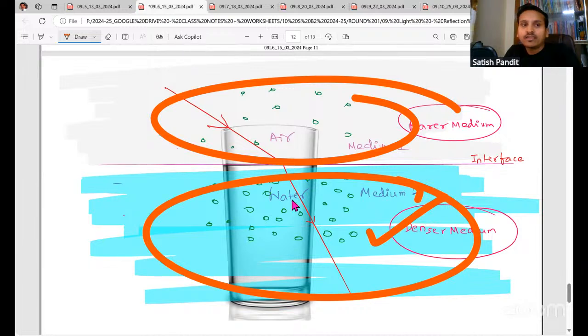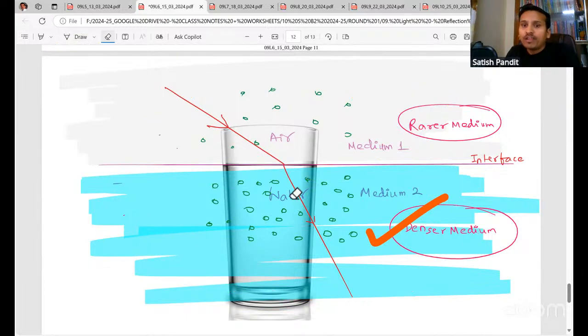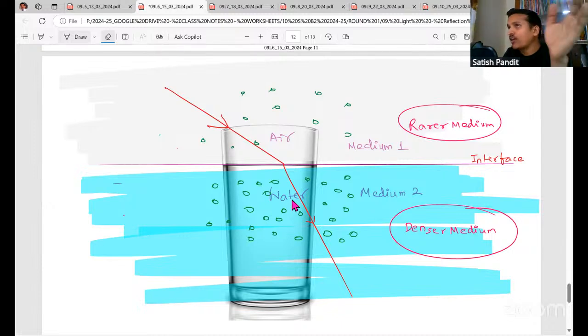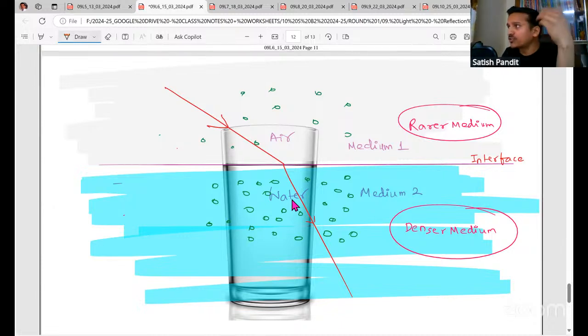Now when light is traveling in any particular medium, for example air or water or glass or kerosene oil, it is a property of light, which we studied last class, that it always travels in a straight line. So in any particular medium, light will always travel in a straight line.